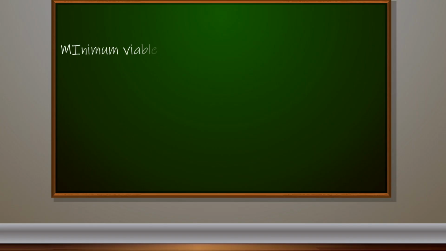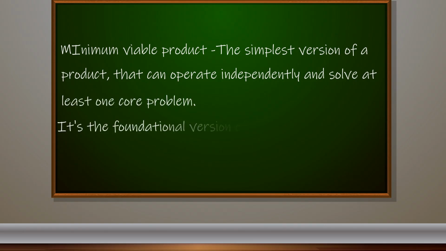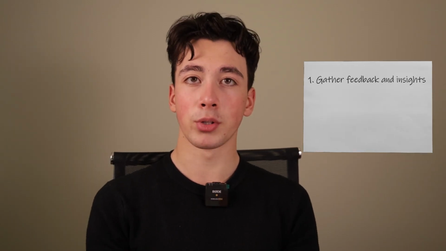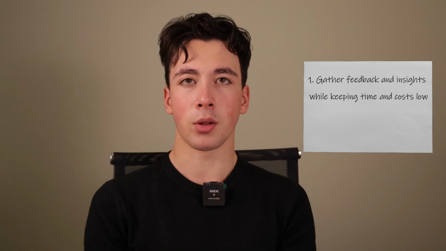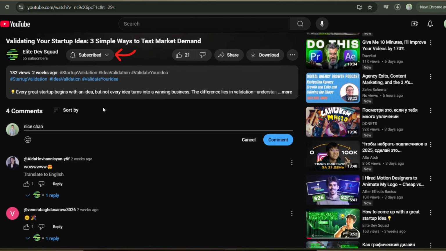An MVP, or minimum viable product, is the simplest version of a product that can operate independently and solve at least one core problem. It's the foundational version of a product that meets essential market needs. The goal of an MVP is to gather valuable feedback and insights from real users while keeping time and cost low. The MVP is designed to attract early adopters who find value in the product, are willing to pay for it, and provide constructive feedback to help refine it.